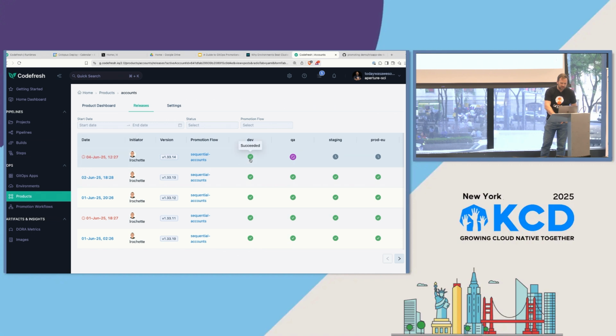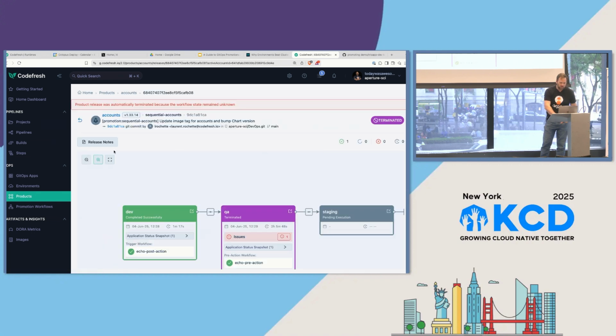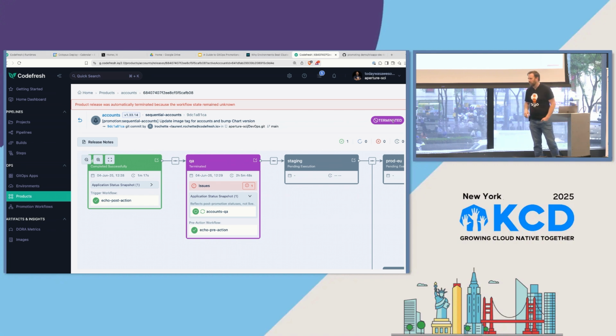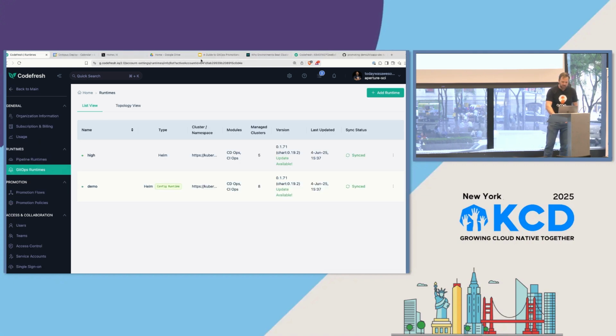Now we're pretty short on time, but I'll just show you that on releases here you can see that I recently had a change that went from dev to QA installed. Let's look at a broken one, right? And I can actually go in here and I can see the status of all of the applications that went up, and I could dig into this one. Now this one says terminated, which means somebody manually hit stop. Perfect for a demo. But I can get all that information, all that context, as part of my promotion flow. So all that's available and made very clear, which is nice.